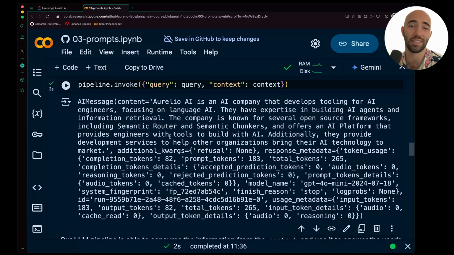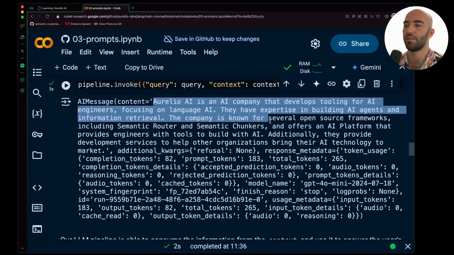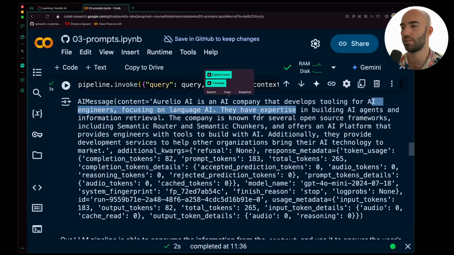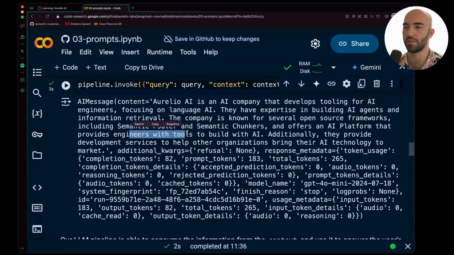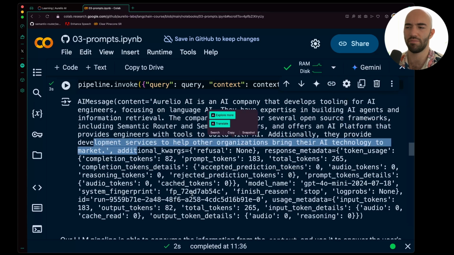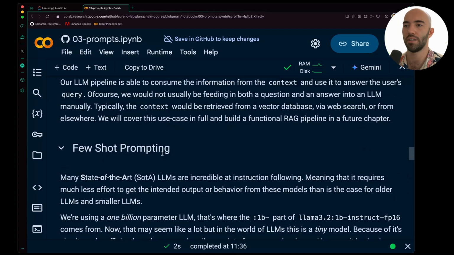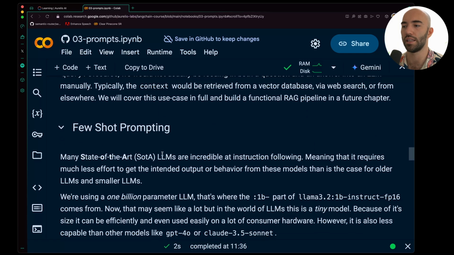Okay, and we see that it does the exact same thing. So this is an AI message just generated by the LLM. Okay, expertise in building AI agents, several open source frameworks, router, AI platform. So provide development. So they have everything there, other than the LangChain expert thing. It didn't mention that, but we will test it later on that.